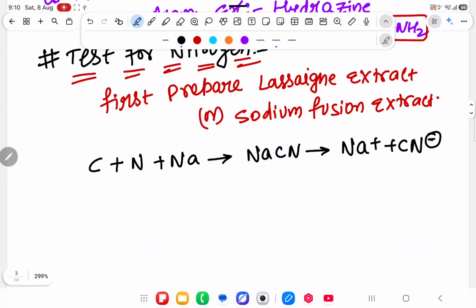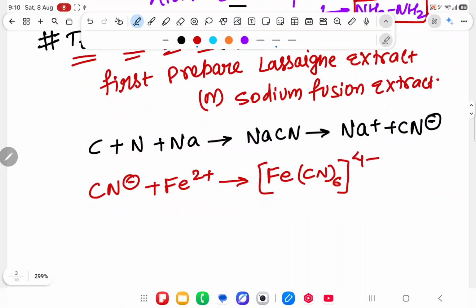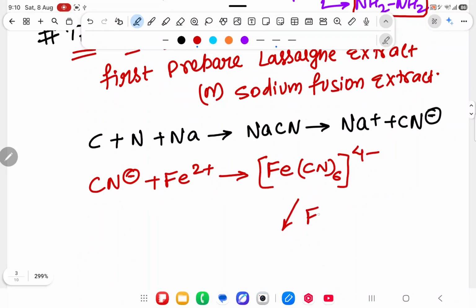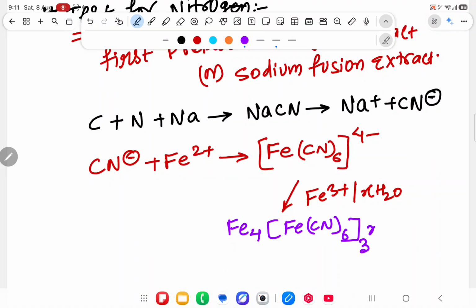Now what I will do, I will react this CN minus, some reactions you have to learn directly, with Fe2 plus. It will form [Fe(CN)6] to the power 4 minus. After that you have to react it with Fe3 plus in presence of x moles of water. Once you react with Fe3 plus in presence of x moles of water, it will form Fe4[Fe(CN)6] whole thrice, and whatever moles of water will come as water of crystallization.